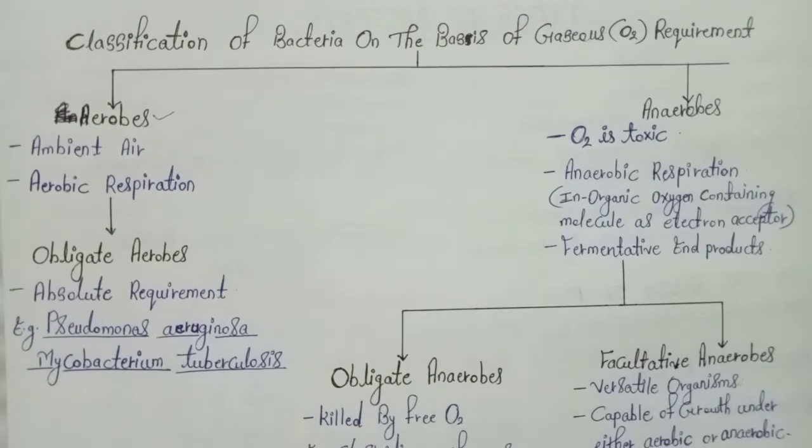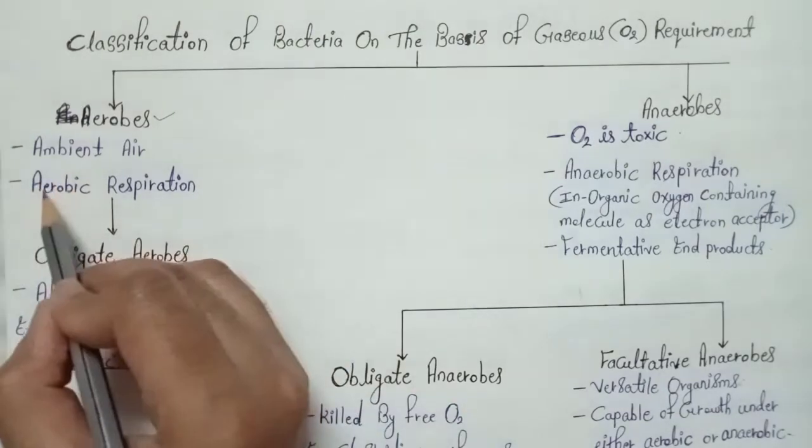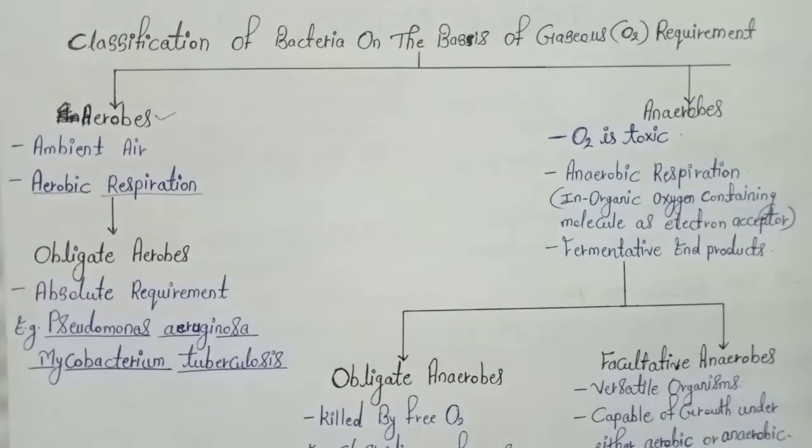First of all, aerobes or the aerobic bacteria. What is the meaning of aerobic bacteria or the aerobic organism? Generally, the organisms which require the air or the oxygen for their growth are considered as aerobic organisms. What is the main characteristic of this aerobic organism? That is the aerobic respiration. These bacteria or organisms perform aerobic respiration.